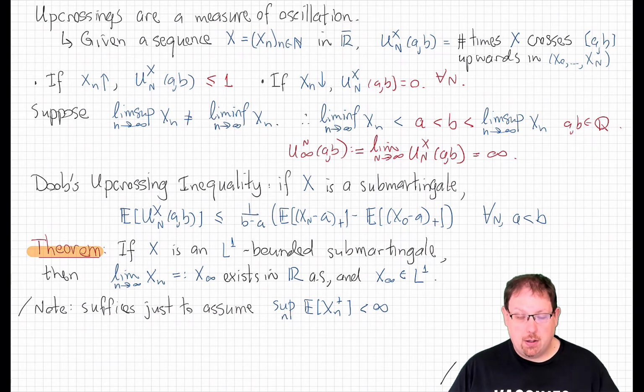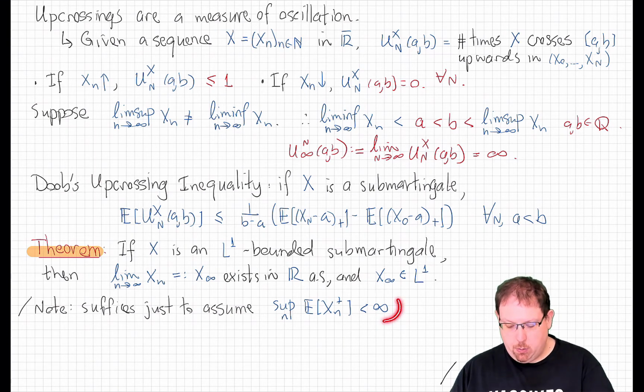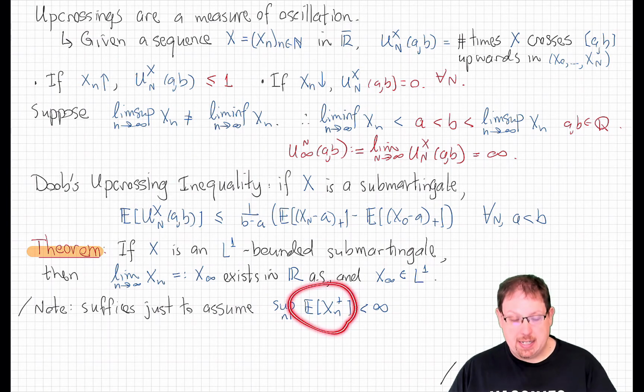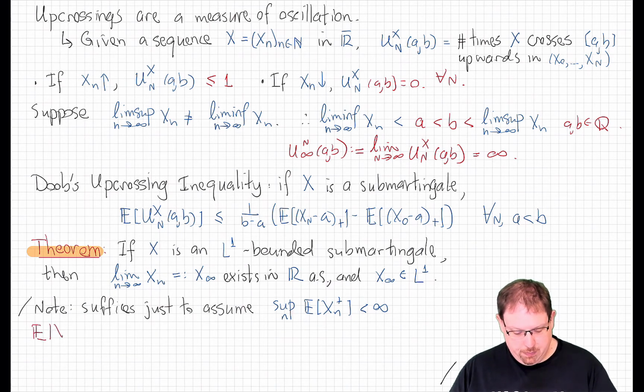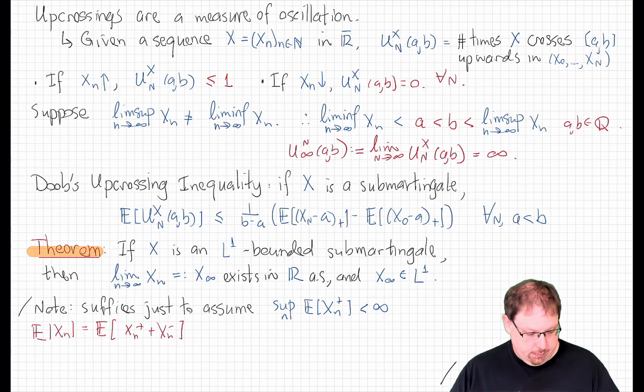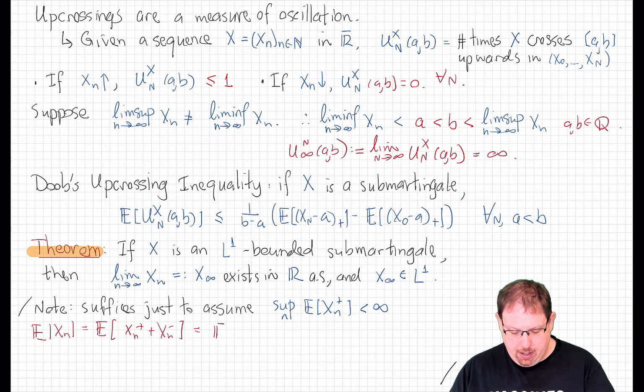That will follow actually from what looks like a weaker assumption, which is that the positive part of xn has bounded expectation. That's because if I take the L1 norm of xn and write that as the expected value of the sum of the positive and negative parts of xn, well, I can write that in this funny way.